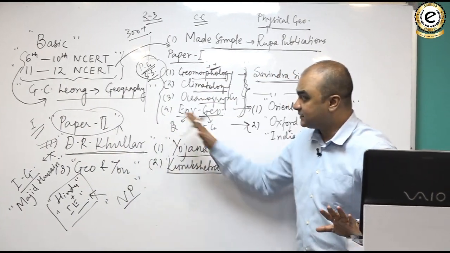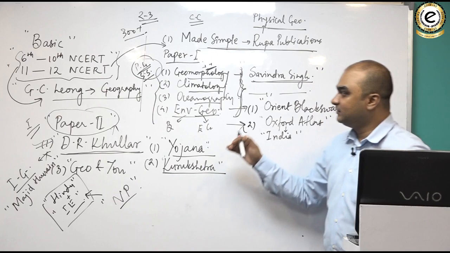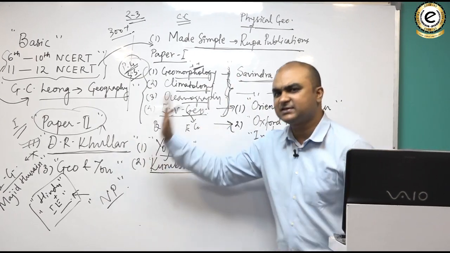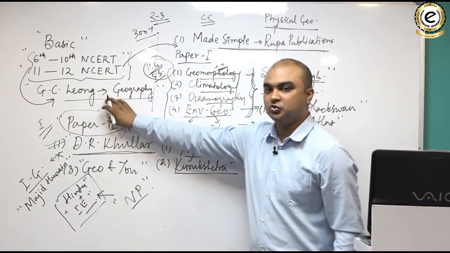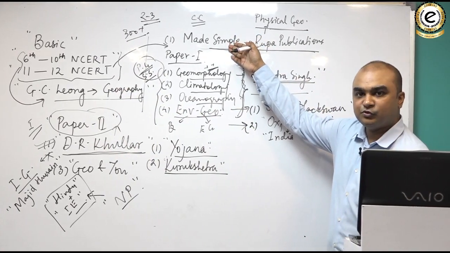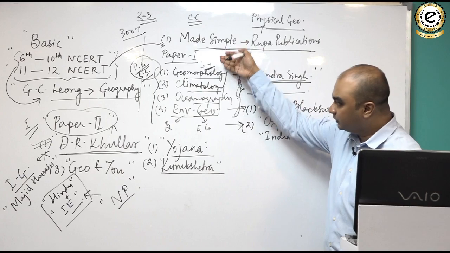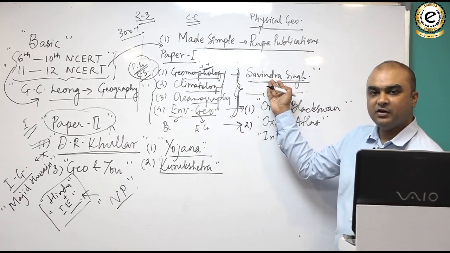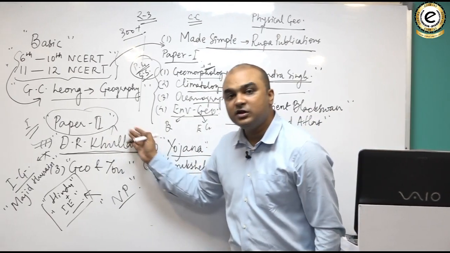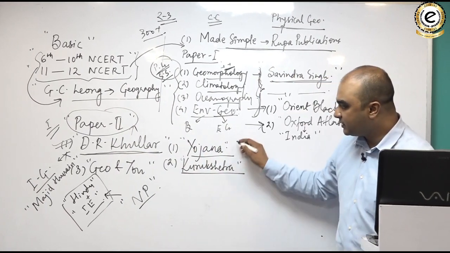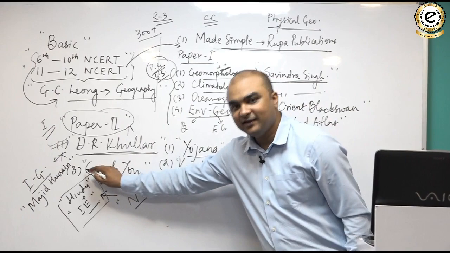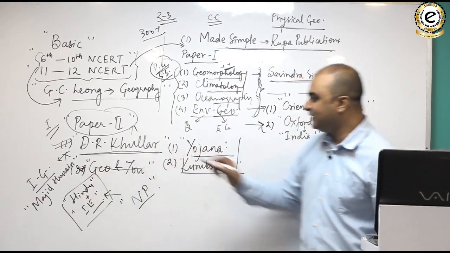So as far as books or material for physical geography are concerned, I'm repeating one more time: the NCERTs, the Goh Cheng Leong, the Made Simple Rupa Publication Physical Geography book, the 4 books of Savindra Singh for paper 1, and D.R. Khullar's book Indian Comprehensive Geography for paper 2, along with the magazines Yojana and Kurukshetra, and the 2 atlases.